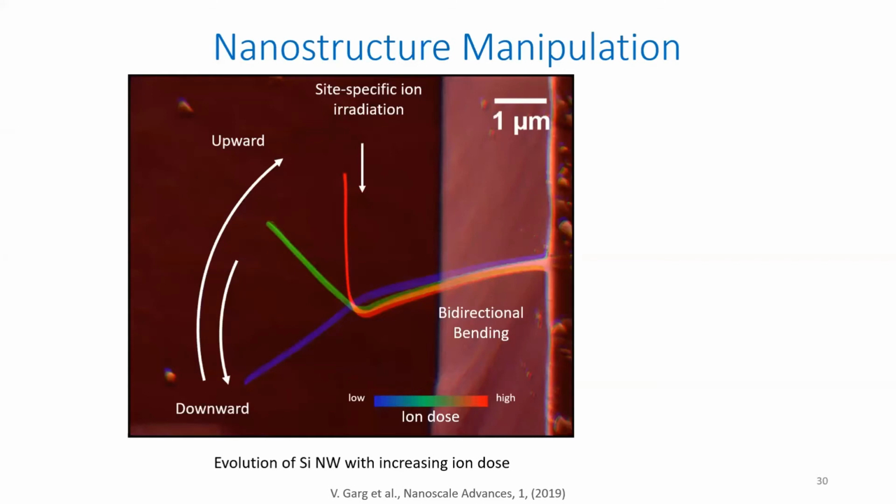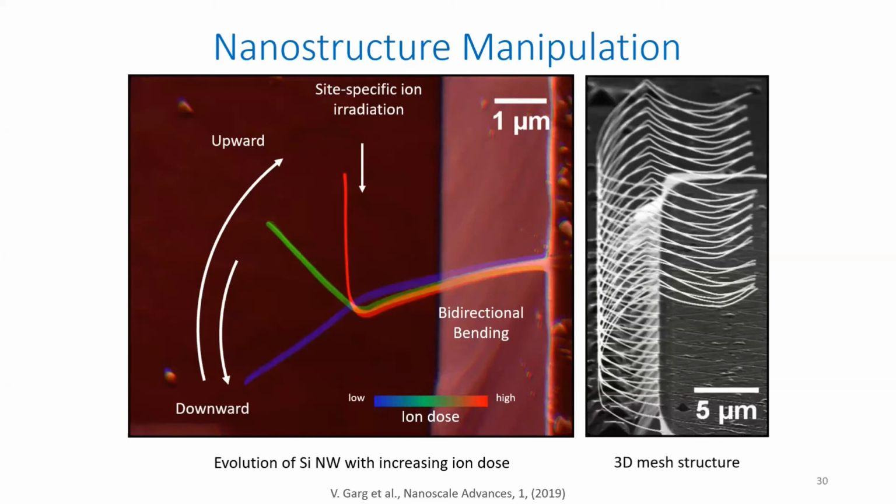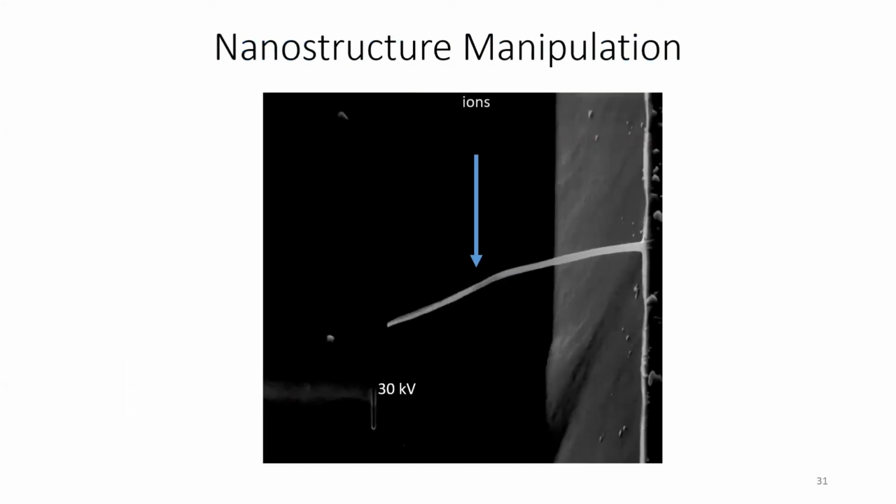Okay, so here it shows a typical nanowire which is freestanding and cut at one end, and when you irradiate it with gallium ions, it further goes down when you have a low ion dose, and when you further increase the dose, it goes towards the incident ion beam. So essentially, you have a bidirectional bending with respect to the incident ion beam, and you can tune these parameters for different nanostructures, and you can fabricate a variety of nanostructures, and you can even go beyond just 2D or 2.5D nanostructures.